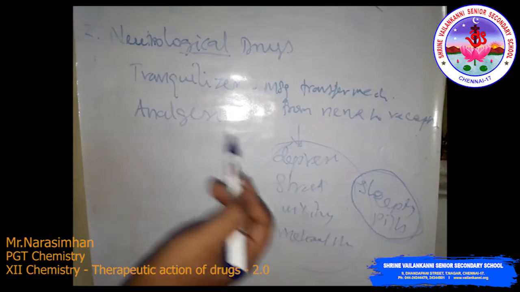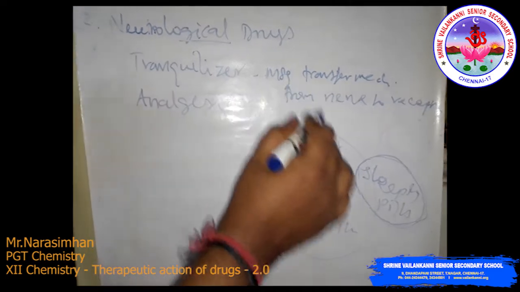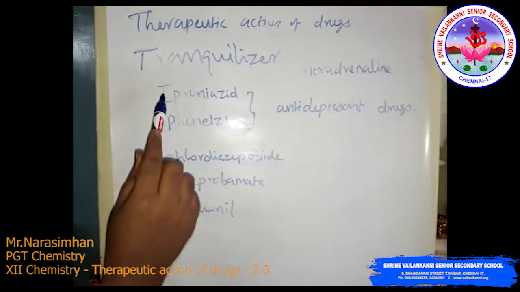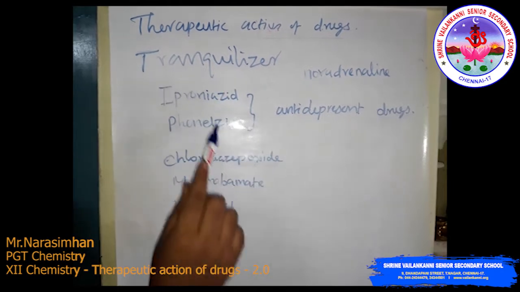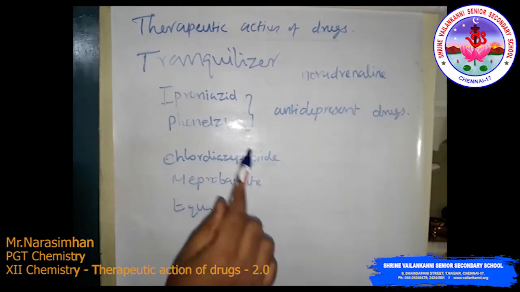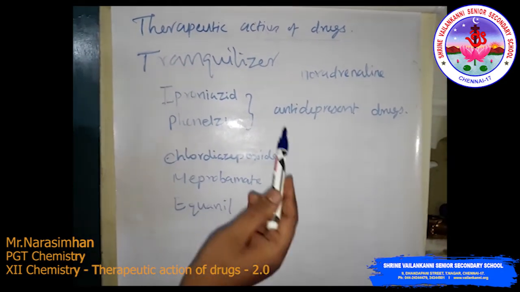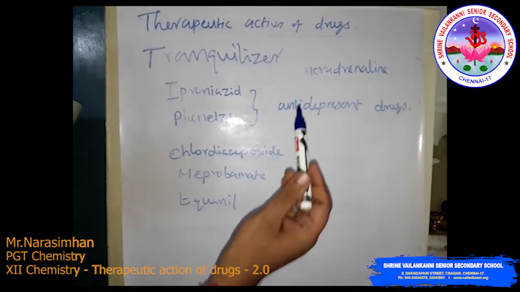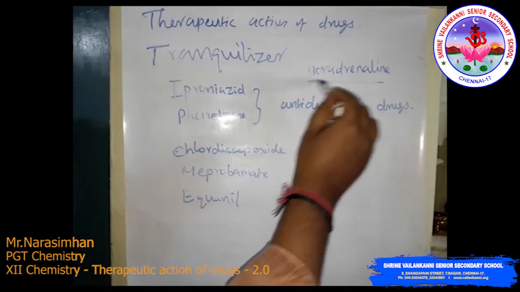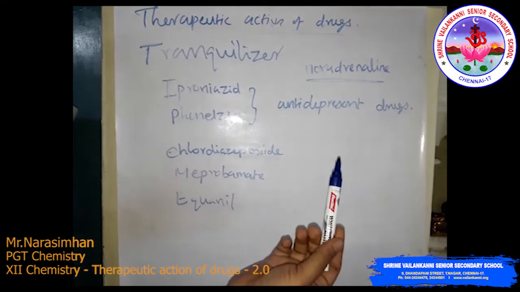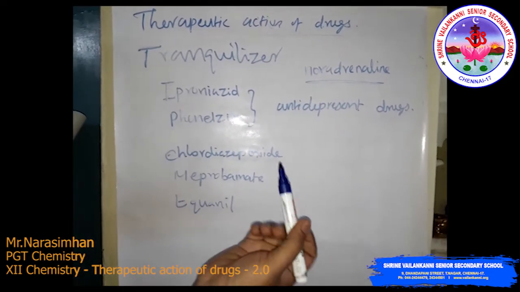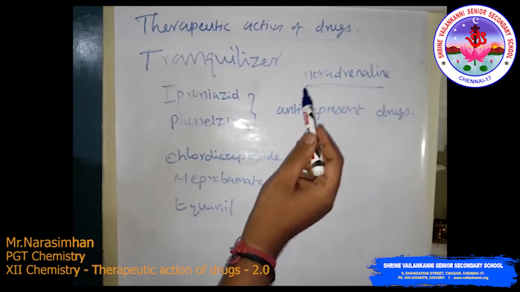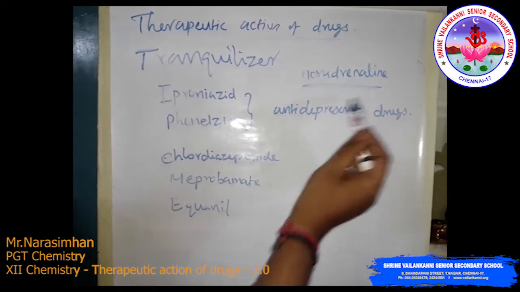Then the analgesic drugs. There are tranquilizer drugs, then analgesic drugs. See, before that, for the tranquilizer, some medicines are there. I already said the sleeping dose medicine. For example, noradrenaline is mainly one of the neurotransmitters. This is one of the neurotransmitters that plays a major role in mood changes.